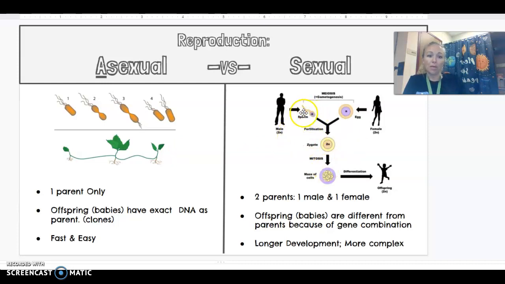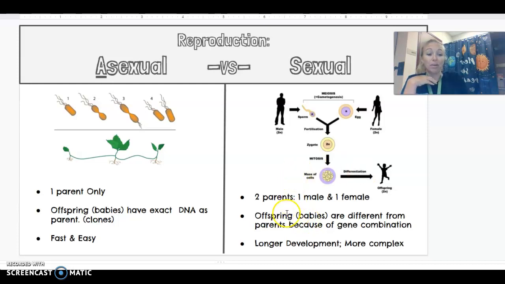Sexual reproduction is not that way. Sexual reproduction has 2 parents. They combine their genetic information to make a new organism, and that new combination makes an organism with a completely different genetic set from either of the original parents, right? Because we have half the genetic information of one parent combining with half the genetic information of another parent, and that can combine in many, many different ways to make many different new organisms. And you'll find out, especially in 7th grade, that the variety that's created is really good for the survival of a species. So that's really beneficial.